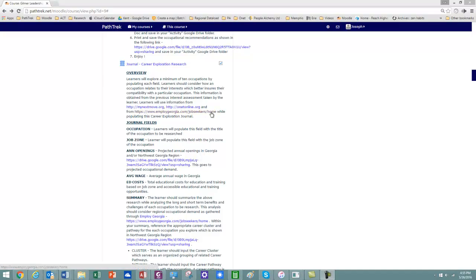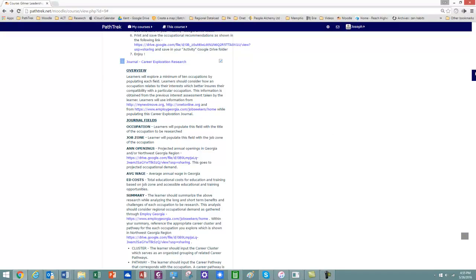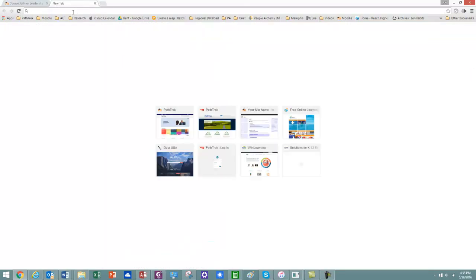You're going to be using several data sources, which requires us to do this tutorial. So the first data source I'm going to reference is My Next Move. I'm going to put my cursor right here, copy that, and open up another tab.